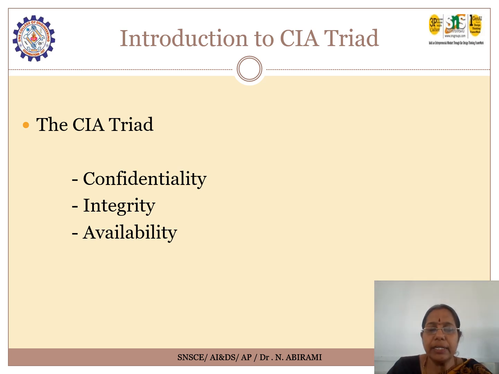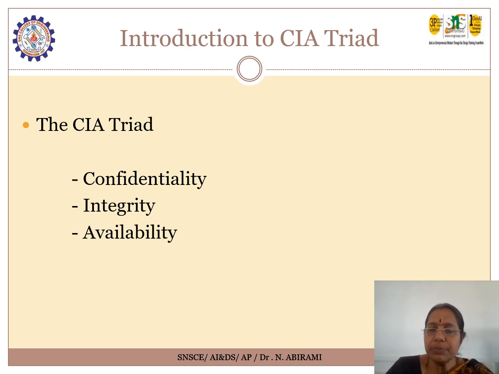Next is integrity. Users or any person accessing the data over the internet don't have any authorization to modify or alter the data. So the data is kept intact, and the integrity of that particular data transmitted over the internet is safe. Next is availability.